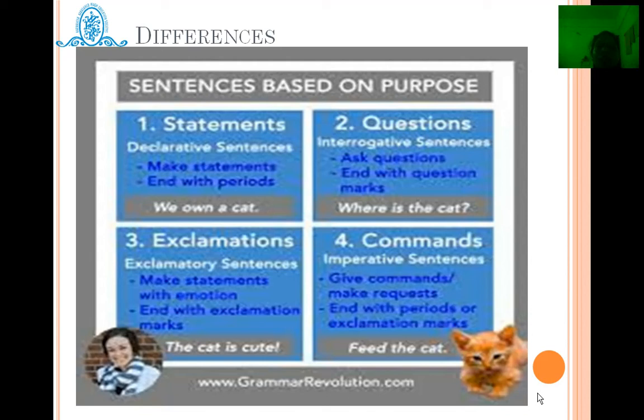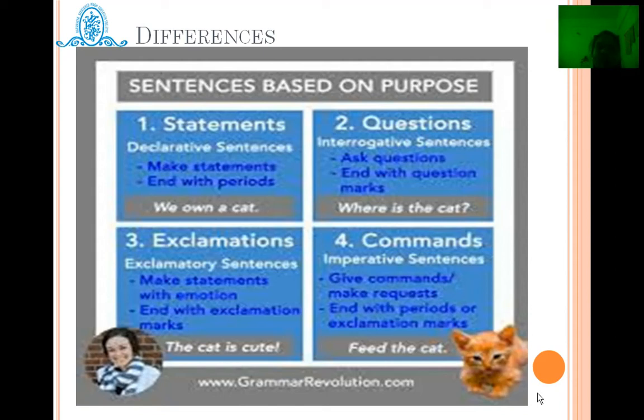The statement. Sentences can be in the form of a statement. It can be a declarative type of sentence. So generally when we make a statement about something, that kind of sentence structure is used. Usually statement or assertive sentences end with a period, that is a full stop. We own a cat.